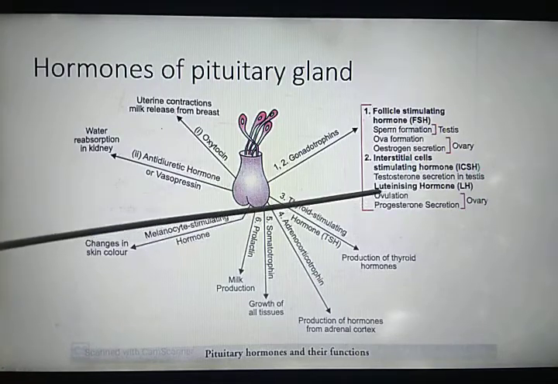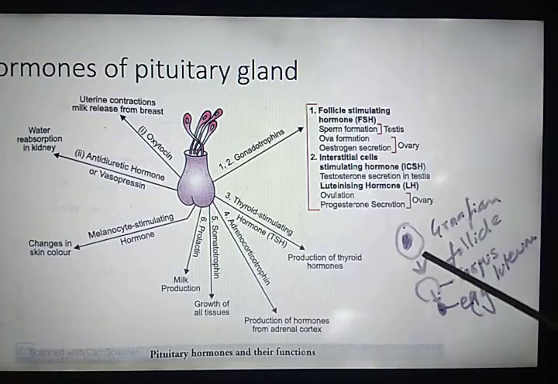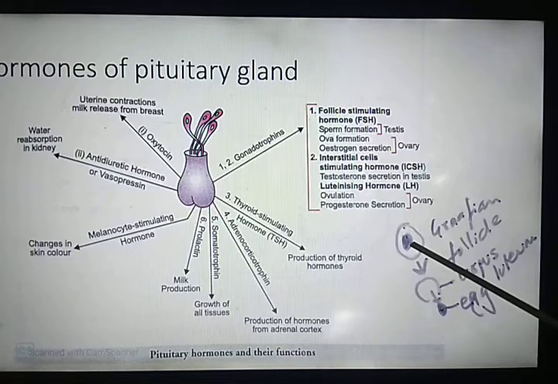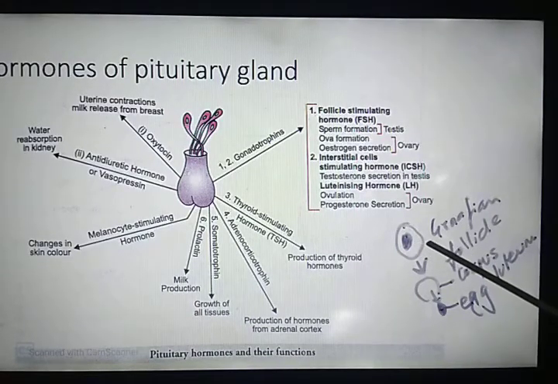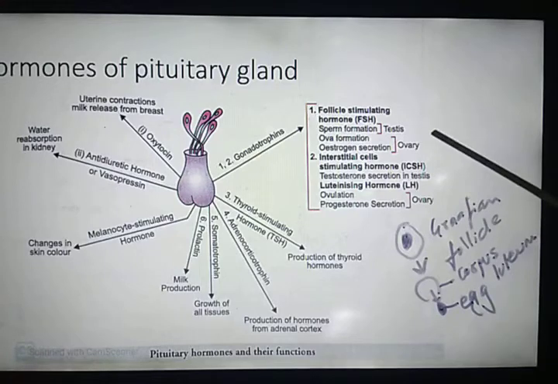After the release of the egg, now you can see here that this is Graafian follicle, and inside are the layers along with egg. The growth and development of Graafian follicle is stimulated by follicle stimulating hormone.